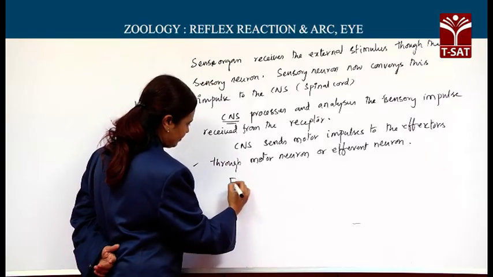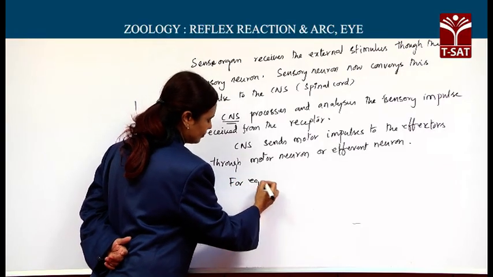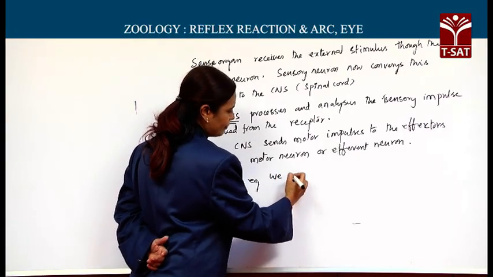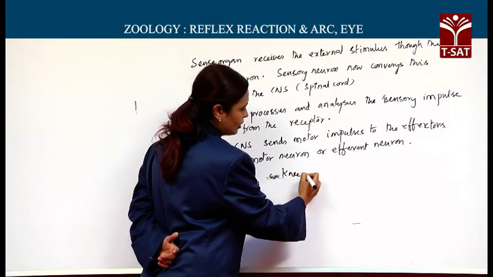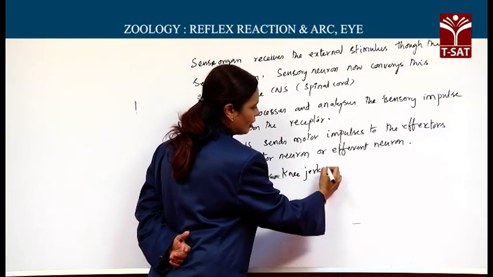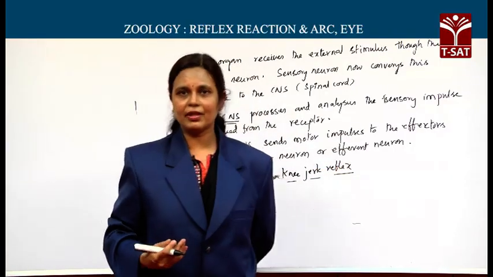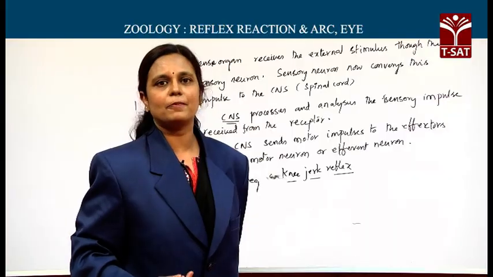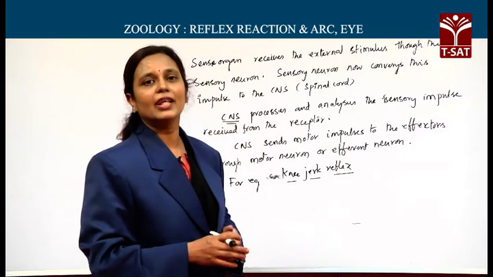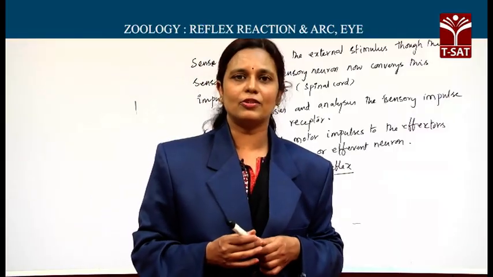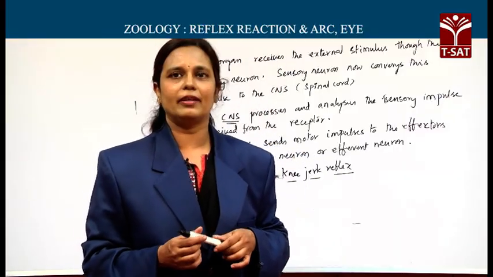For example, we can take the knee jerk reflex. If something hits our knee, our response is so quick, which is the best example for this reflex reaction controlled and coordinated by the spinal cord.